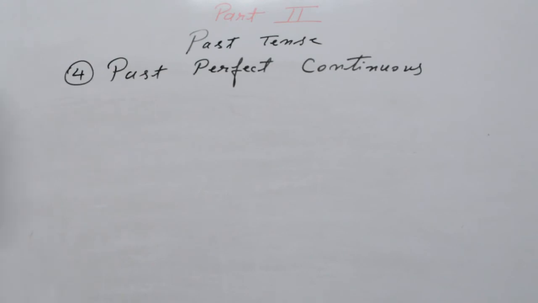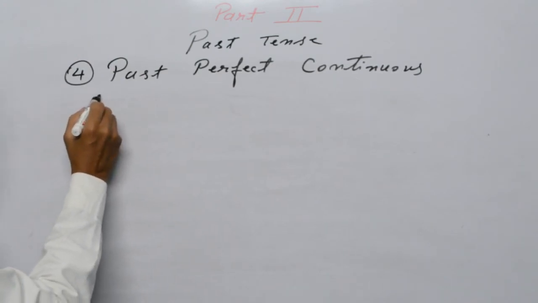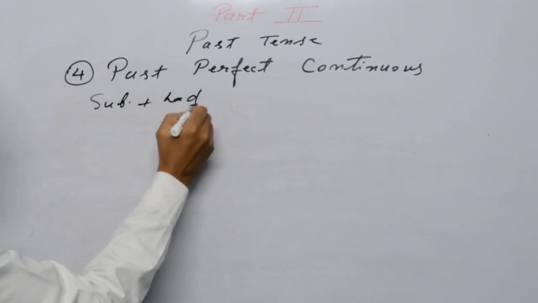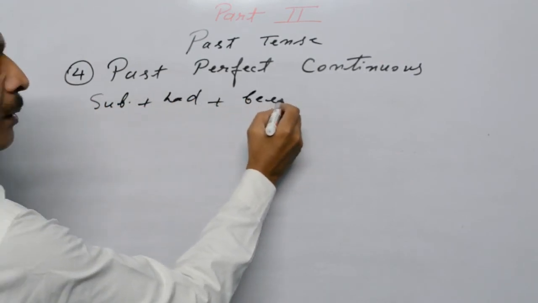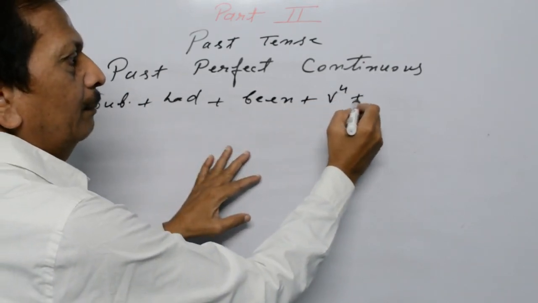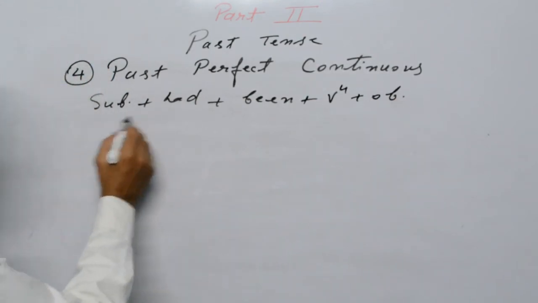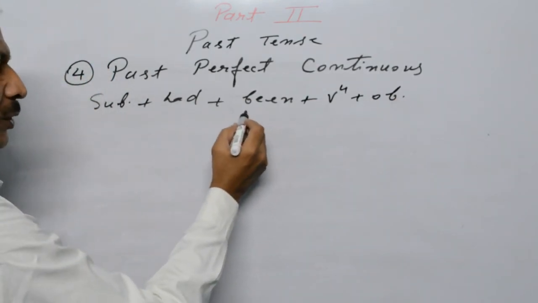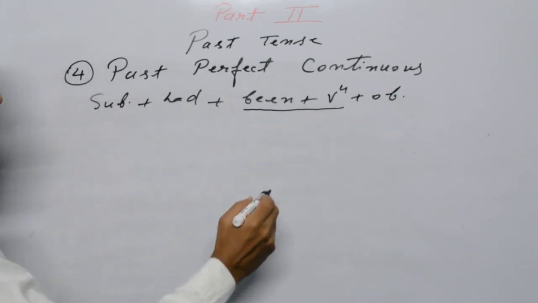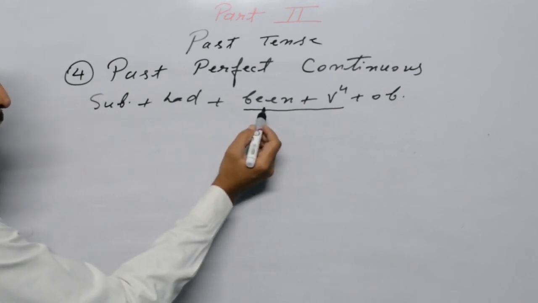Past perfect continuous tense. Your construction should be subject plus had plus been plus verb plus ing plus object. For this tense, you have to see the use of been and verb plus ing, and this is important.